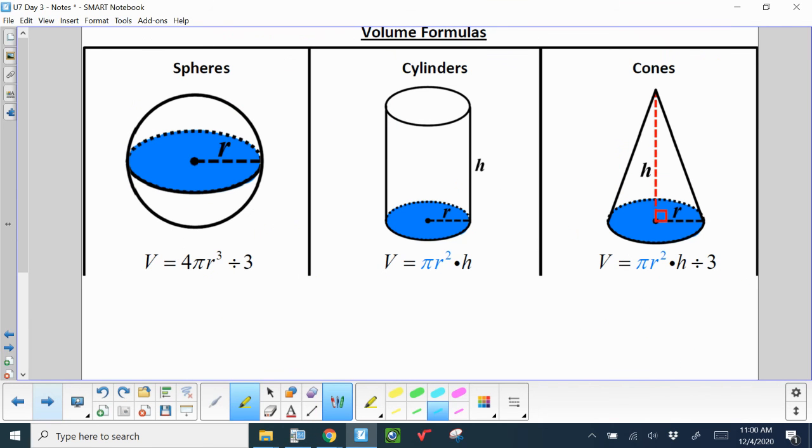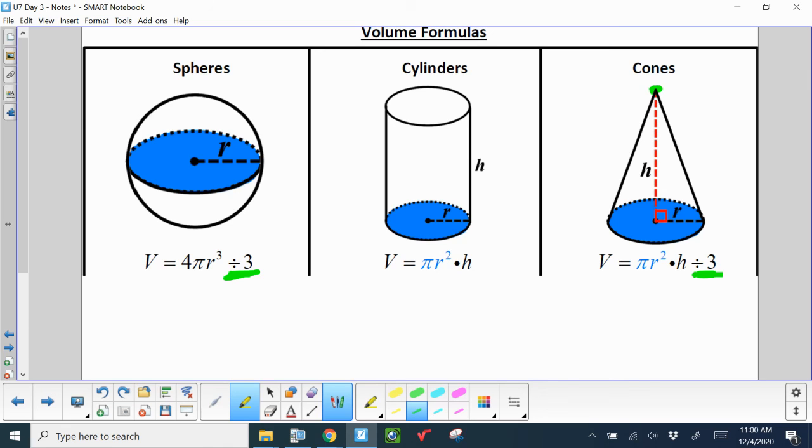So we talked about 3 shapes today, all with circle bases, all right? And the one that's the cone is divided by 3. It's got a pointy top. The sphere is also divided by 3. Doesn't have a pointy top, but that's the exception.